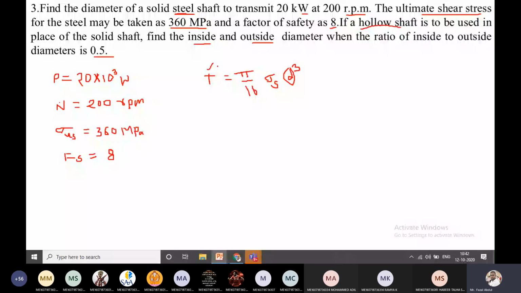So first calculate the torque transmitted by the shaft from the power relation, P equals 2 pi N T by 60. Through this relation we can get the T value. So tell me what is T here in terms of Newton meter. Make it fast. Tell me the T value in terms of Newton meter.